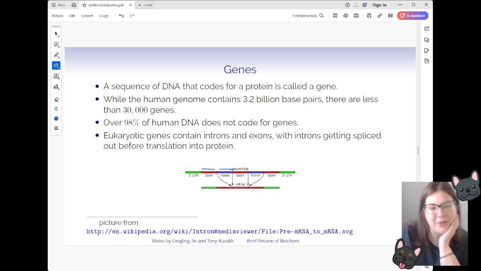I apologize about that. So once we see our mRNA, it won't have any of those introns. They will all be removed. But if we were just looking at the DNA and trying to figure out what the RNA would look like, we would also have introns in that as well. So we'll see examples of that when we move on to the bioinformatics tools.